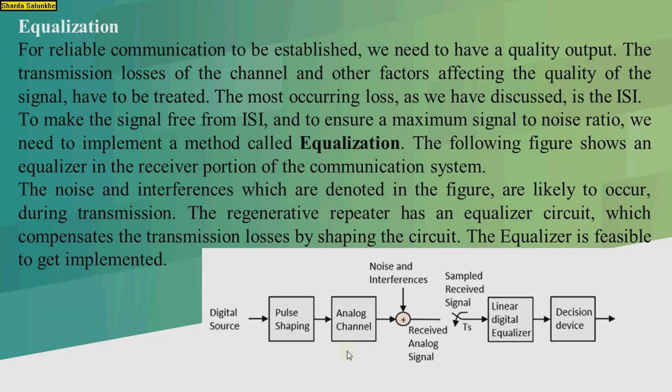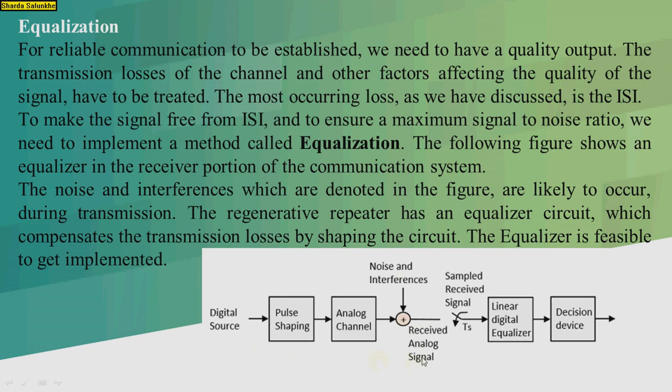So due to equalization, we can reduce the effect of intersymbol interference. This figure shows the equalizer in the receiver portion of the communication system, and the noise and interference denoted in the figure are likely to occur during transmission. The receiver has the equalizer circuit, which compensates the transmission losses by shaping the circuit, making equalization feasible to implement. So the digital source sends the input to the pulse shaping, then the actual channel, where the noise and interference get added.